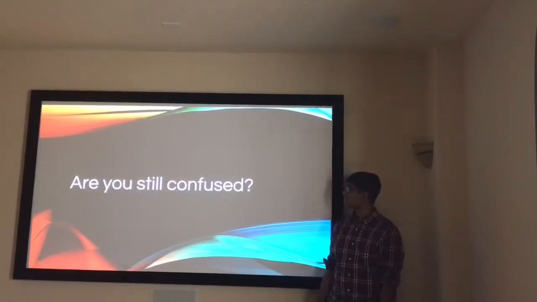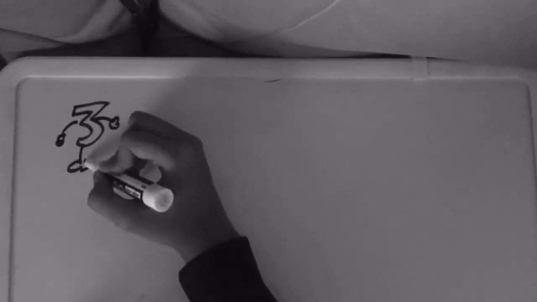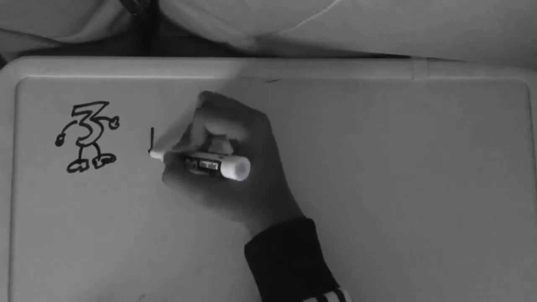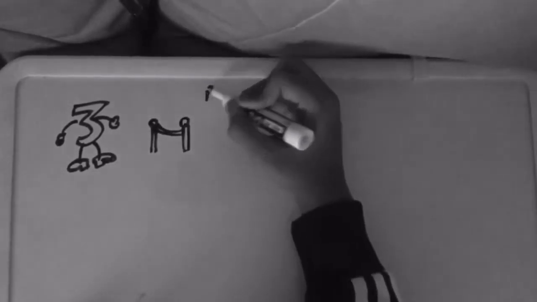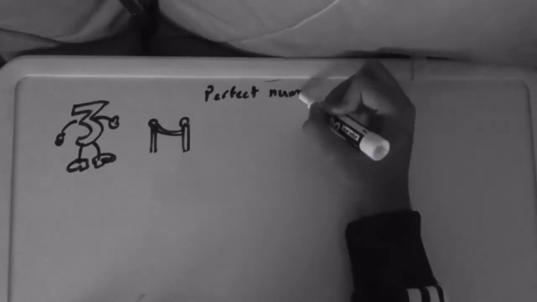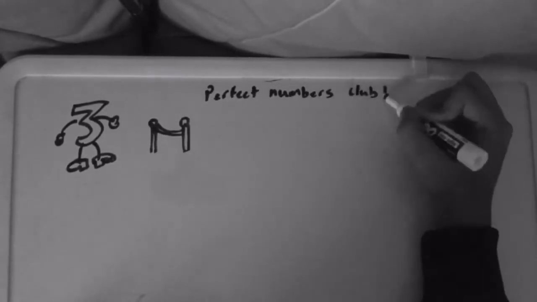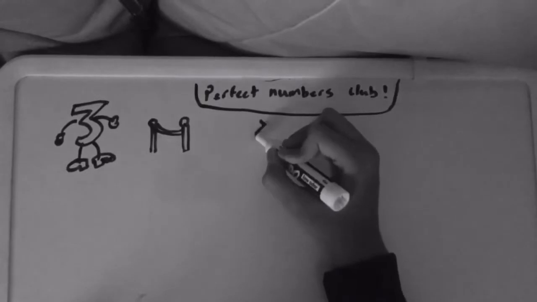Let's watch a simple demonstration. A simpler way to look at perfect numbers is like this. So we have 3, which is an odd number, and we're going to try to see if it's a perfect number. So to symbolize perfect numbers, we made a club, and the club is called the Perfect Numbers Club. And 3 wants to get in, but unfortunately for 3, it doesn't know if it's a perfect number.